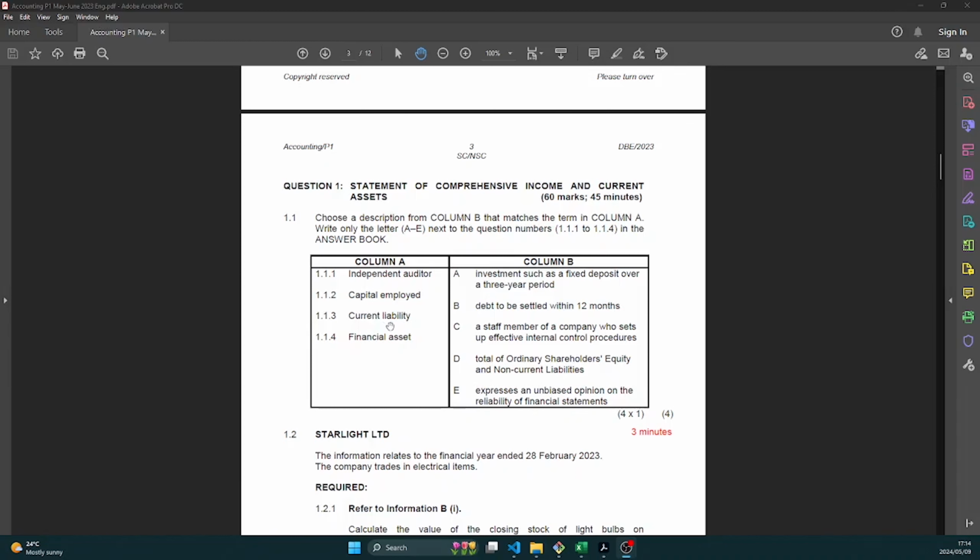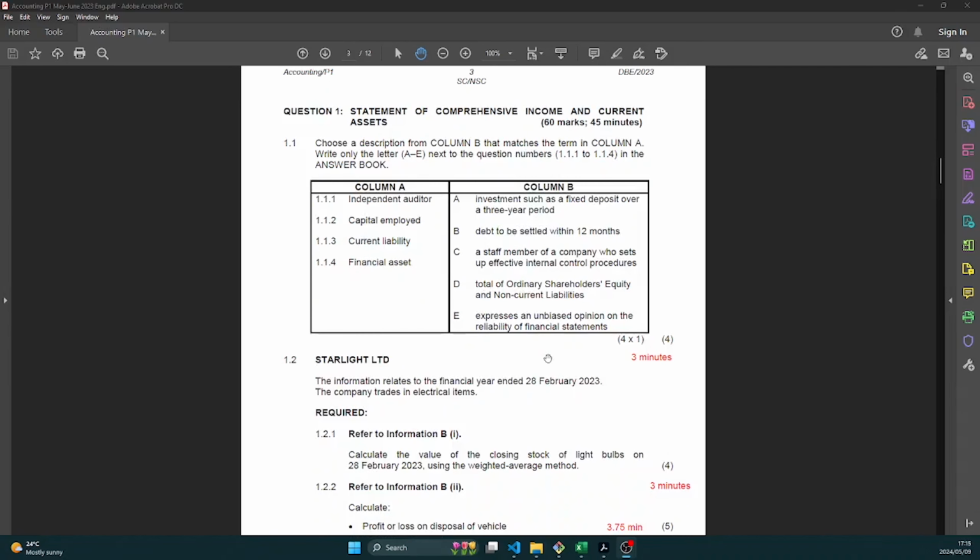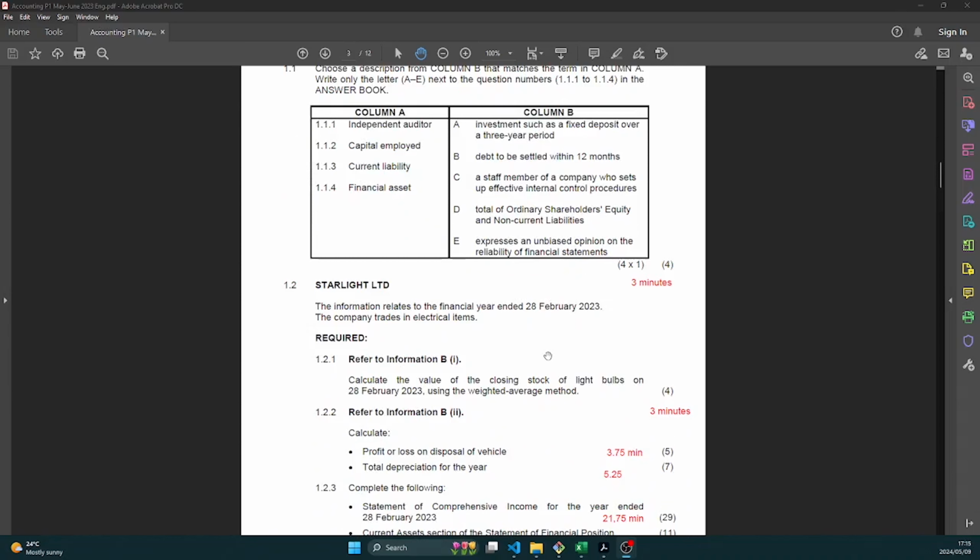The third one, current liabilities, that would be debt that will be settled within 12 months. And the last one, financial assets, that would be A. Investments such as a fixed deposit over a 3-year period, right? So there you go, you are done. You have your 4 marks in the bag within 3 minutes.